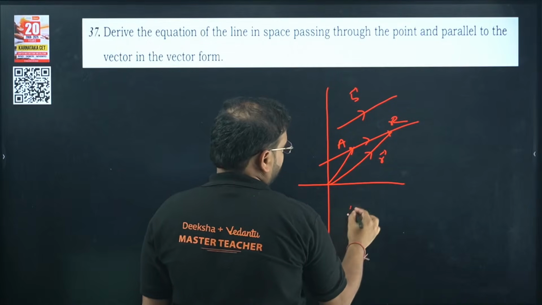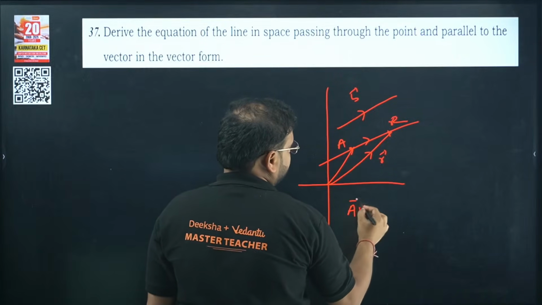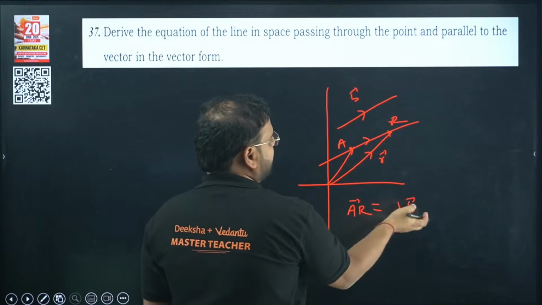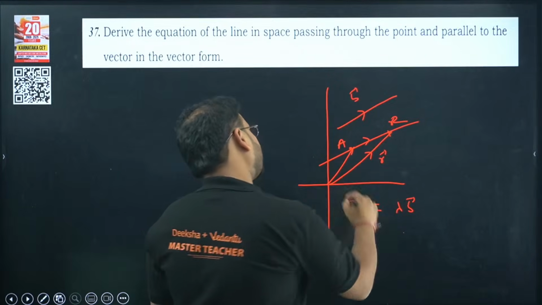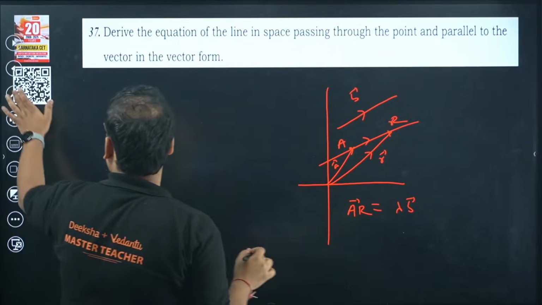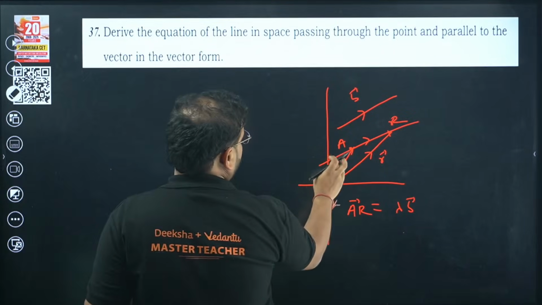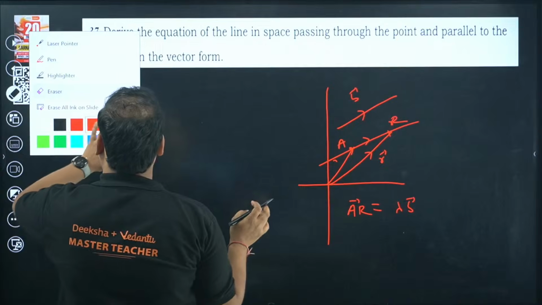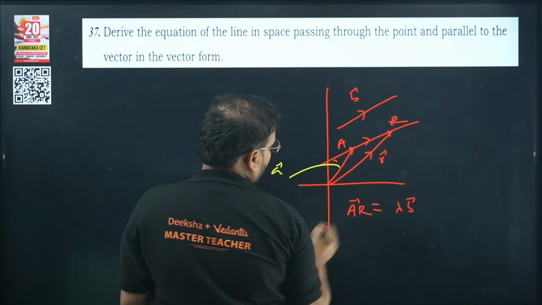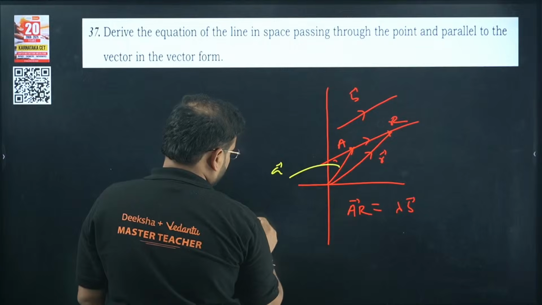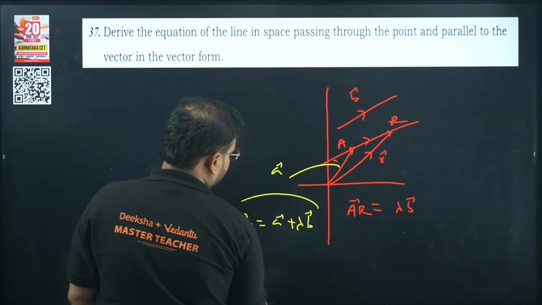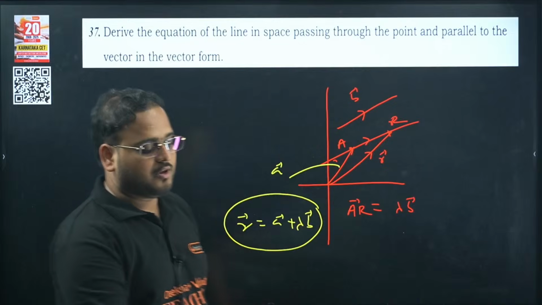So AR will become what? AR will become lambda B, no, because it is parallel to the vector B. This is the vector A, the position vector of the point A. So vector A is over here. So the answer will become what? By the triangle law of addition, R becomes equal to A plus lambda B. Vector form. Clear or not?